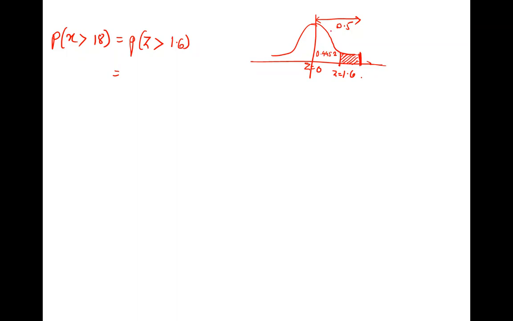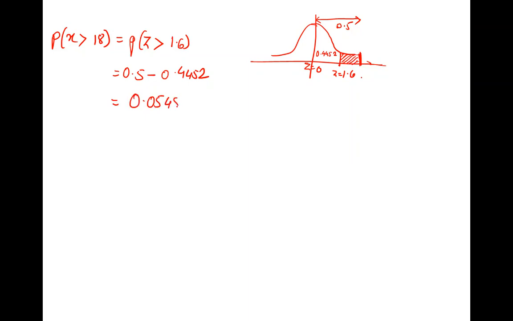If we subtract this from this, you will get this. So it is 0.5 minus 0.4452. Understand when to subtract and when to add. If the whole 0.5 is there and you remove this part, this remains. So that's why subtraction.